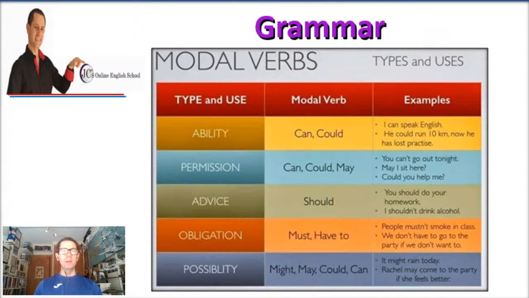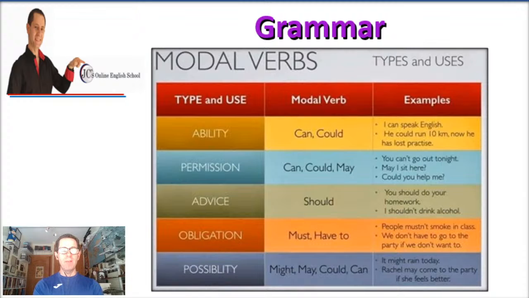Now, in terms of obligation, the modal verbs used are must and have to. For instance, people mustn't smoke in class. Or with have to, we don't have to go to the party if we don't want to. So those two are used when we're talking about obligation, must and have to.